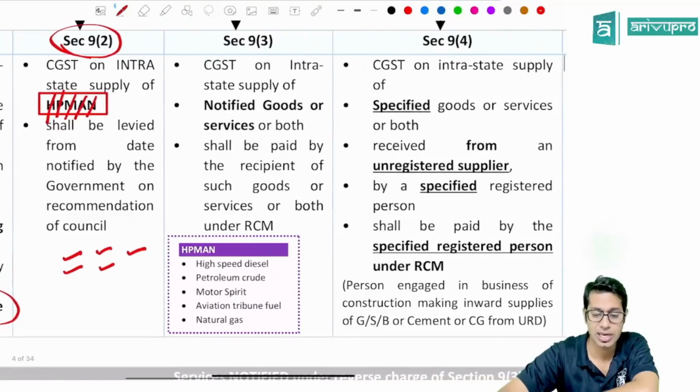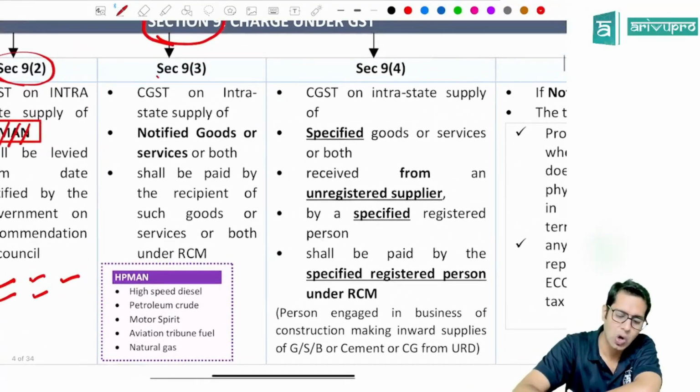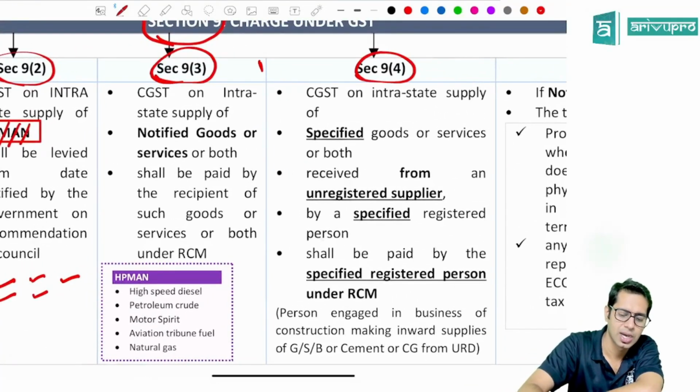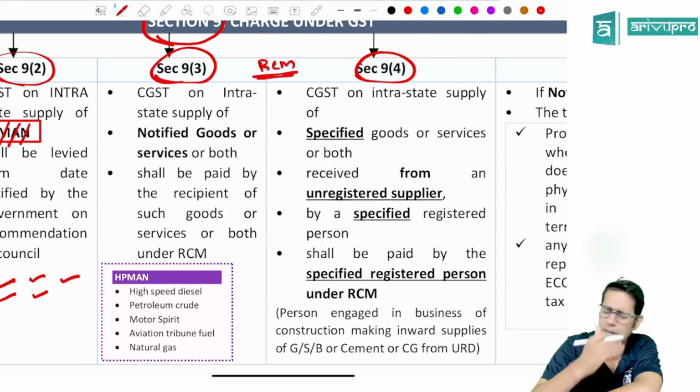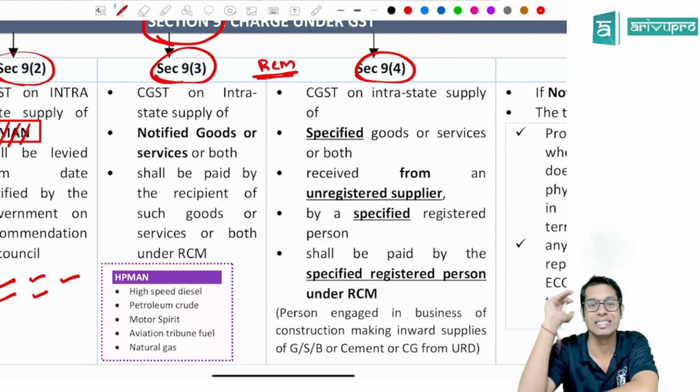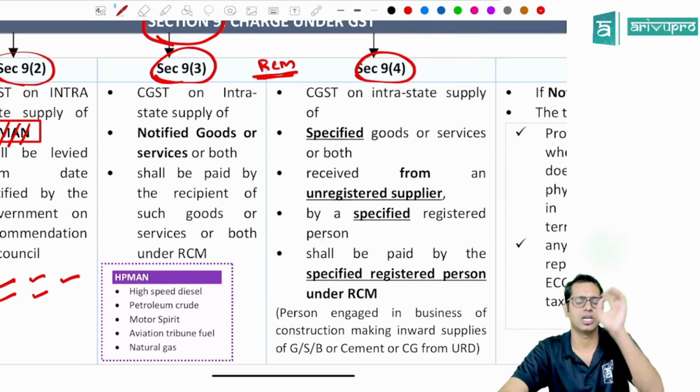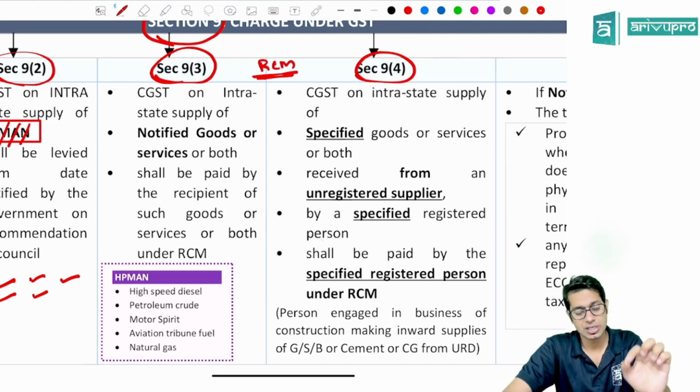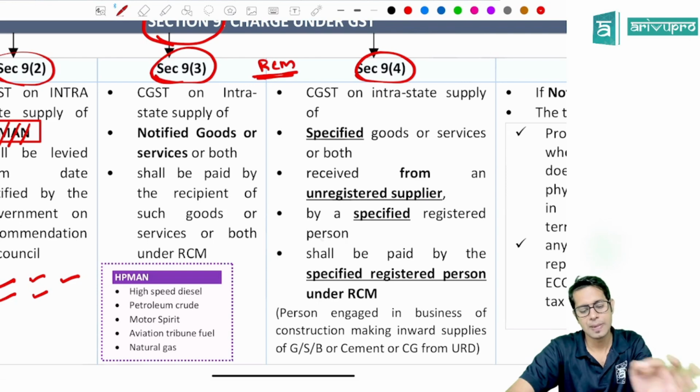Section 9 subsection 3 and 9 subsection 4. These both talk about reverse charge. What do section 9.3 and 9.4 talk about, sir? Transactions on which the recipient will have to pay the taxes. Reverse charge mechanism. Section 9 subsection 3 says CGST on intrastate supply of notified goods and services shall be paid by the recipient of such goods and services under reverse charge.